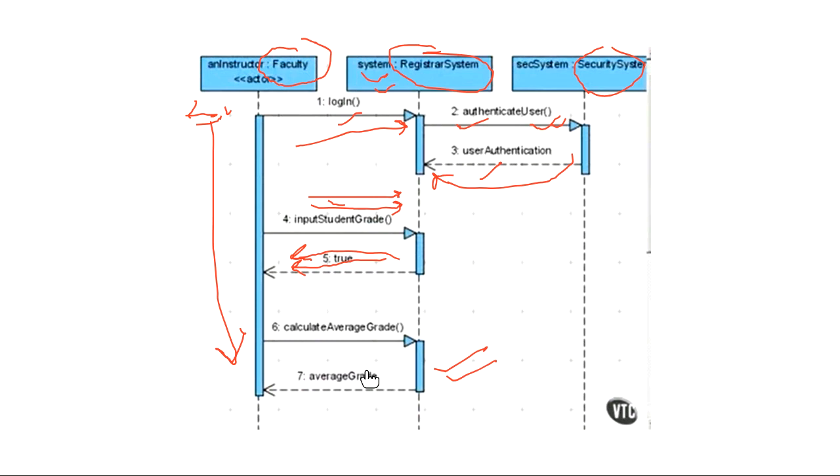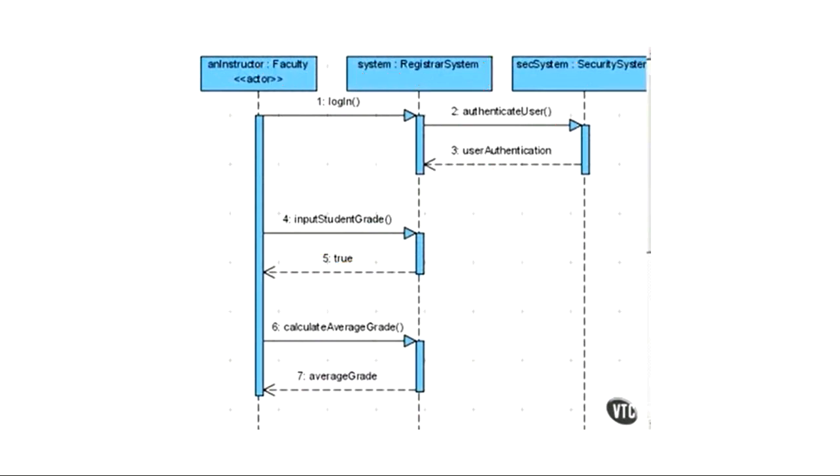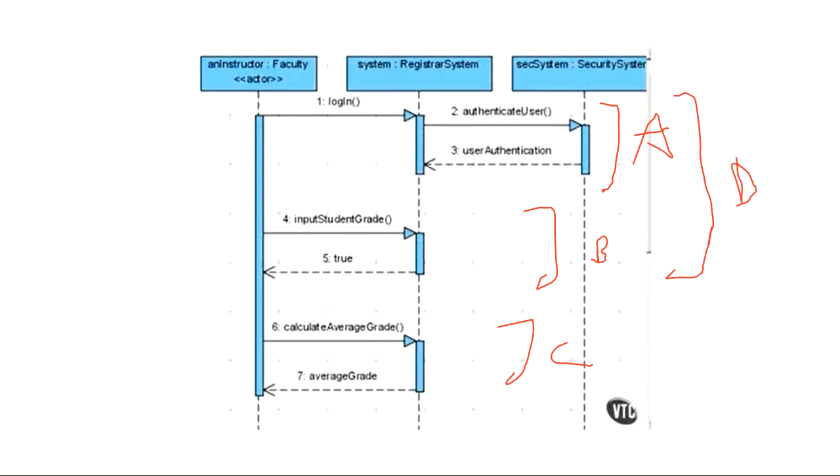So tell me, if I want to draw an interaction frame in this diagram, obviously some part is repeating, right? This is not for one student, this is for a number of students. So in which part will I draw the interaction frame? Suppose this is my part A, this is my part B, this is my part C, these two are my part D, these two are my part E, and all of this together is my part F. Now tell me, in which part will we run the loop, where does the interaction frame make sense?